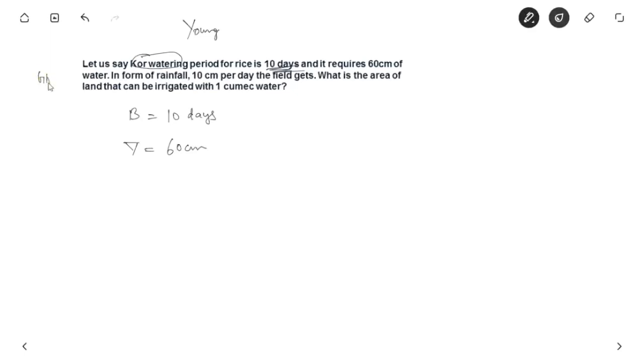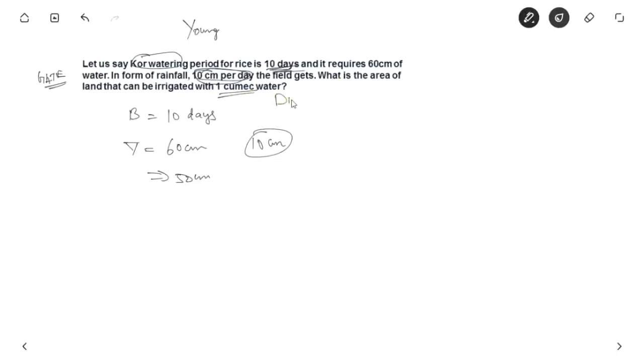This question is from the GATE exam. Out of this 60 centimeter, in the form of rainfall we get 10 centimeter. So out of 60 centimeter, 10 centimeter comes in the form of rain, so for irrigation we require only 50 centimeter. So 10 centimeter is already supplied from the rain. They are asking what is the area of land that can be irrigated with 1 cubic water.